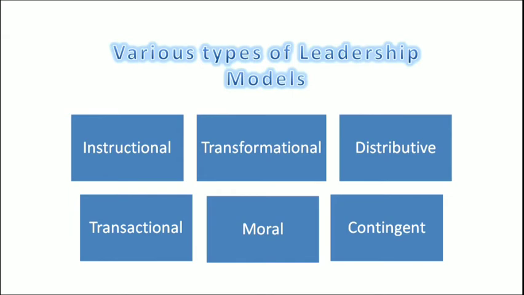Transactional deals with what is to be decided necessarily and how the short-term goals are to be achieved. Moral deals with the leadership style in which good conduct is to be shown, and the contingent leadership model deals with adjustment and cooperative type of functioning so that a situation can be tackled. On these leadership styles, we can understand how the leaders function.